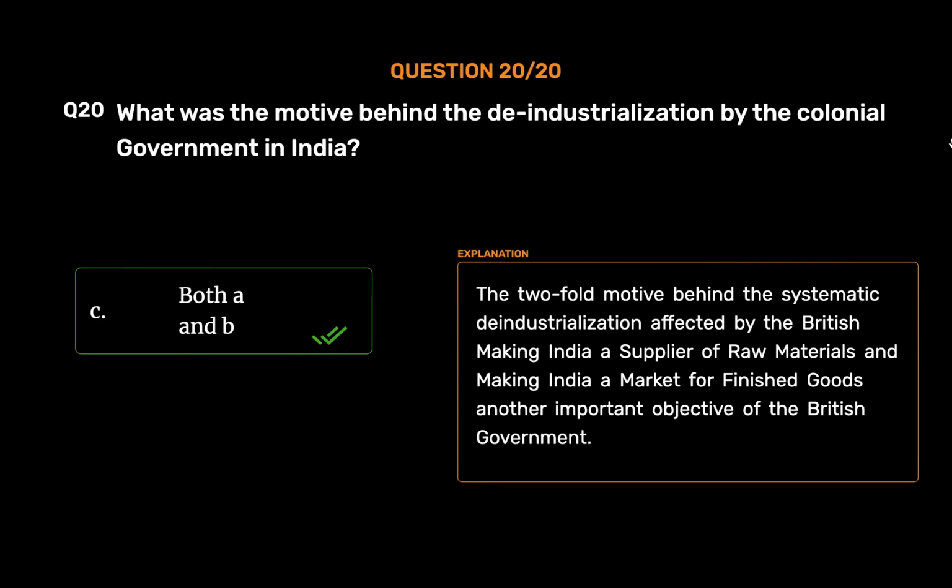Both A and B. The twofold motive behind the systematic deindustrialization effected by the British was making India a supplier of raw materials and making India a market for finished goods, another important objective of the British government.